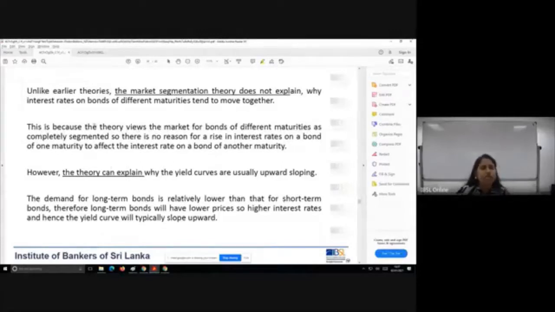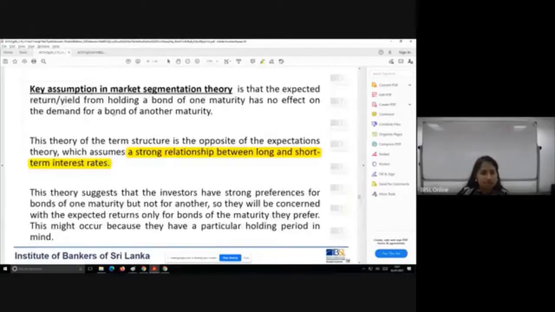The key assumption is what we saw. This theory suggests that investors have strong preferences for bonds of one maturity and not for another. Therefore, they will not slip into the other maturity because they already have a particular holding period in mind.